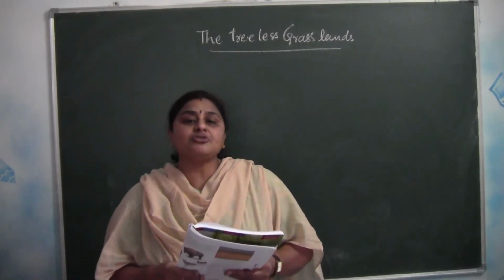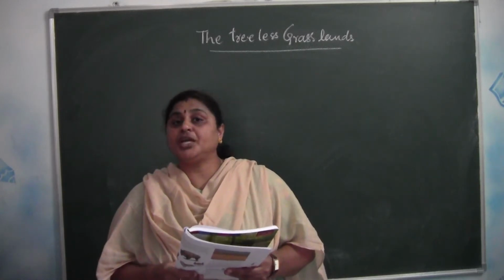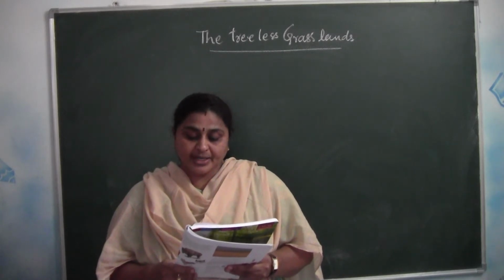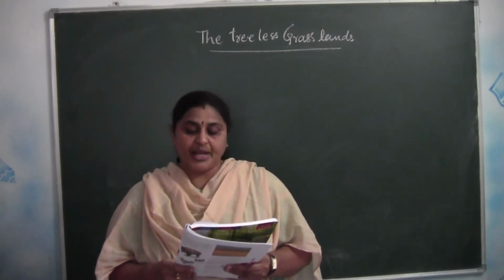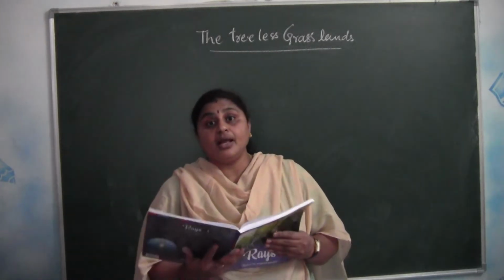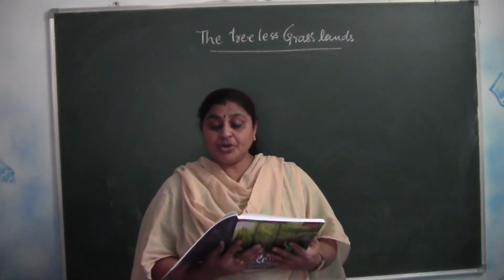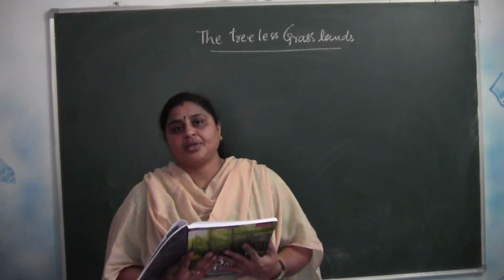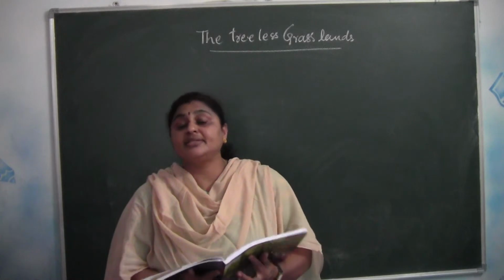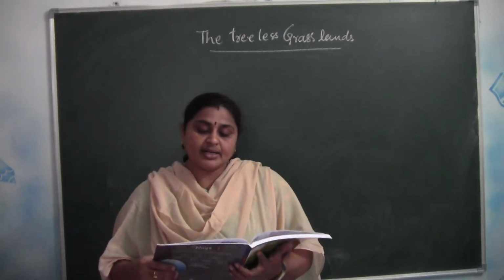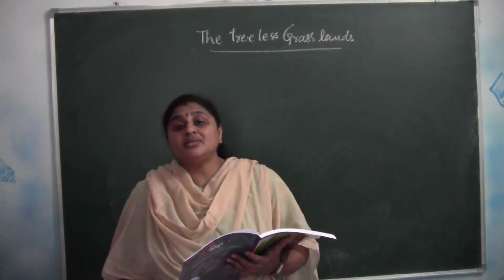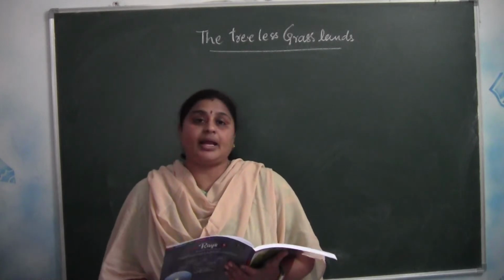So if you see the banks of the rivers Mississippi and Missouri, you will find trees, but not in the grasslands. Grass grows quickly during the spring season and changes to hay in autumn. Hay means dry grass. So in the spring, the grass grows very fast and converts into hay in autumn. The animals that live here have adapted themselves to the semi-arid climate. Semi-arid climate, what does it mean? Depending on the season, the climate will be.